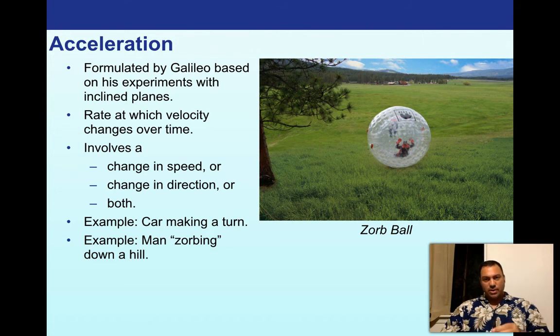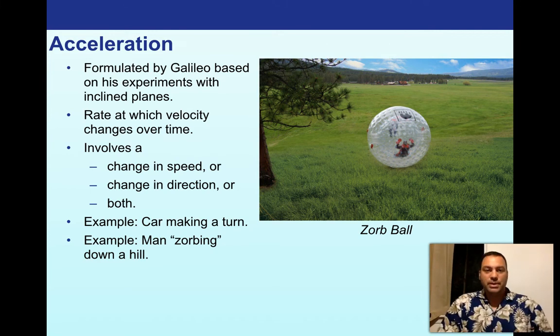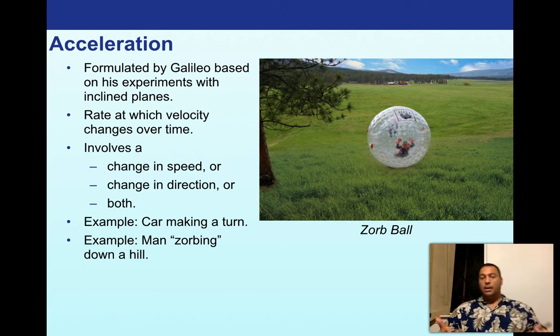right? Because if you're going in this direction and you make a turn, some people are worried about the manner in which an acceleration occurs as you change in direction. As you change your direction, your velocity in this direction is going down, but it's increasing in this direction. That's the reason why acceleration is both a change in speed and a direction. This is a very important thing. Whereas if you were looking at the odometer as your car was making the turn, you could actually see that the speed doesn't change at all, but the direction does.